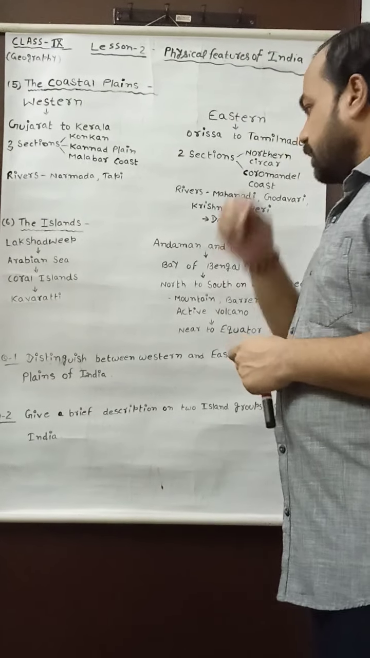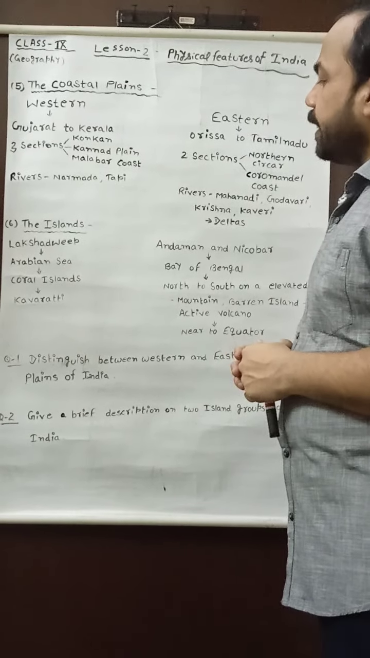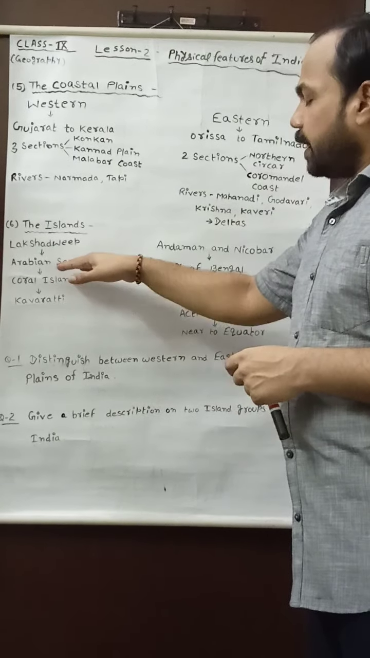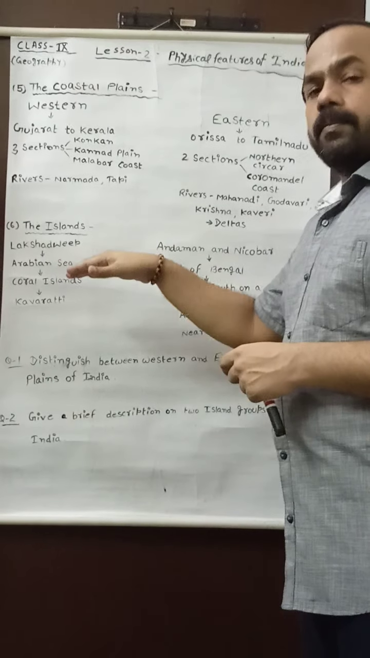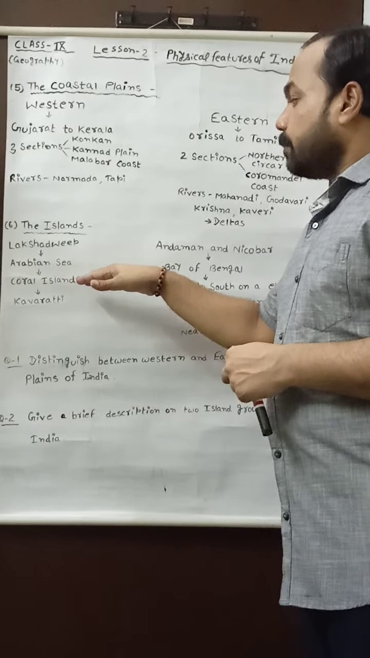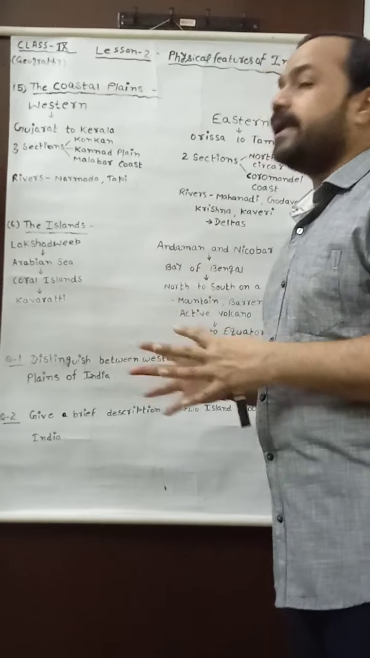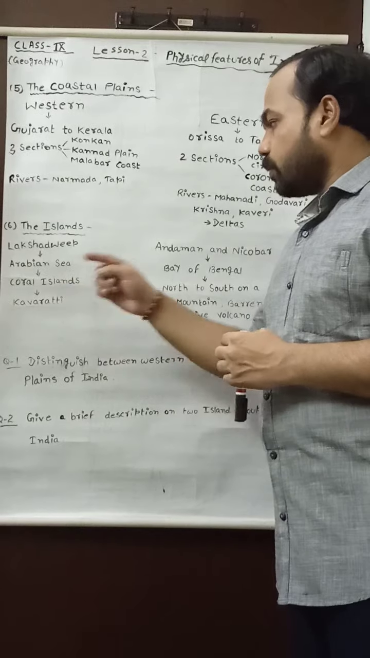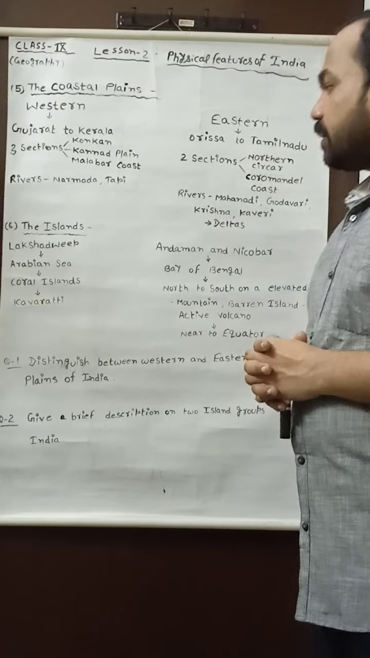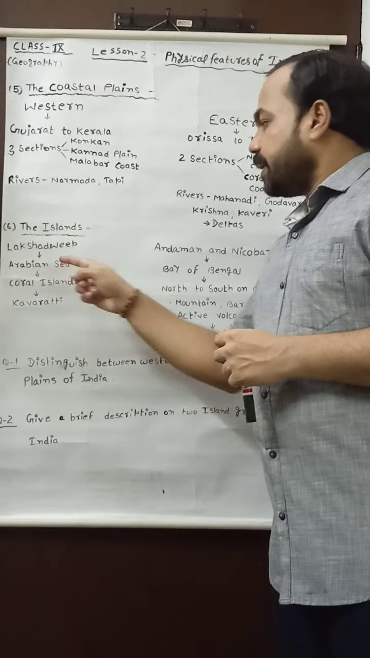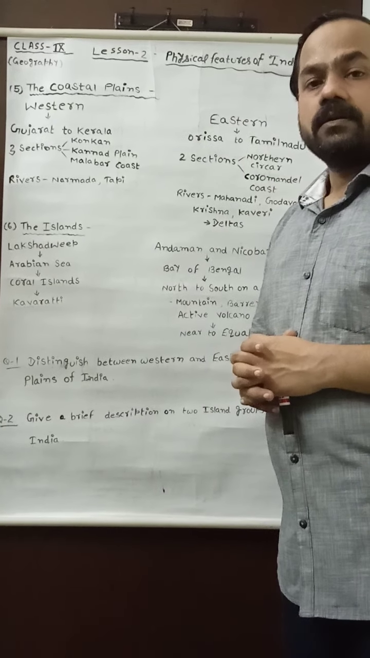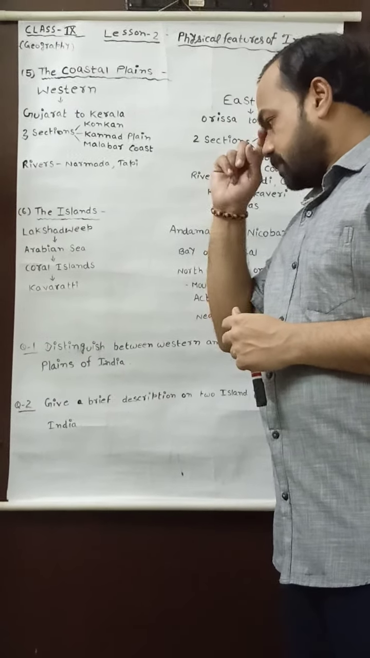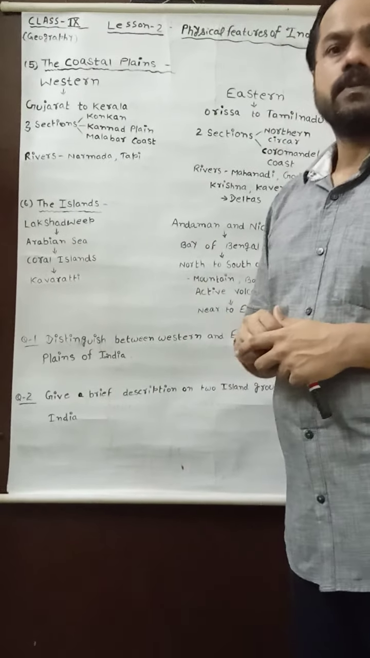Now if you see the condition of the islands, the Lakshadweep Island is formed by coral islands, a group of coral islands. What is the meaning of coral islands? Actually, in the water of the Arabian Sea, we find the presence of microorganisms that are known as coral.